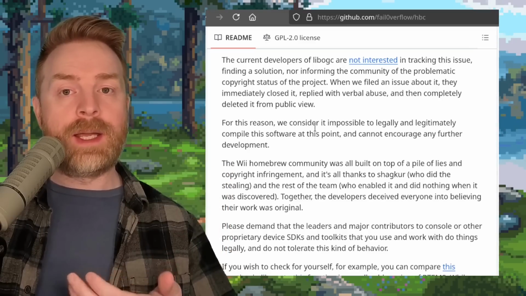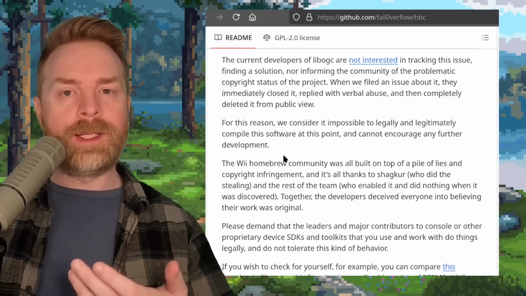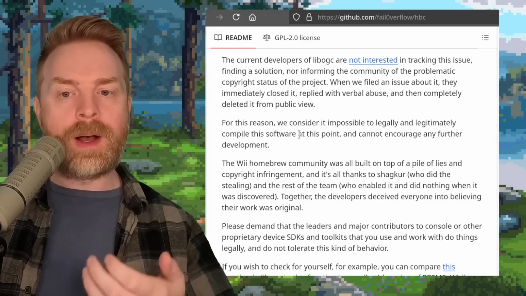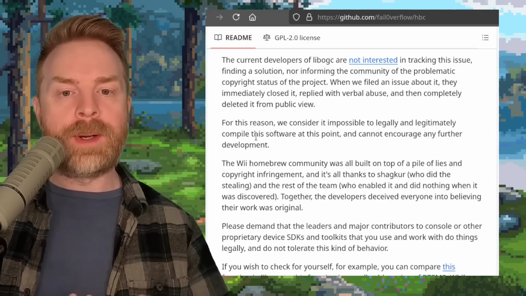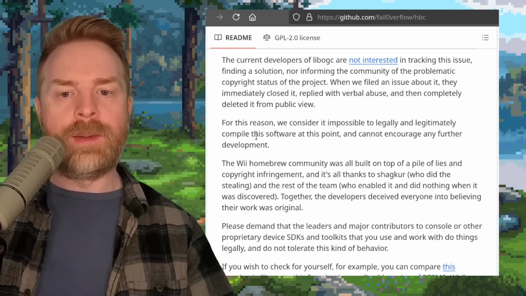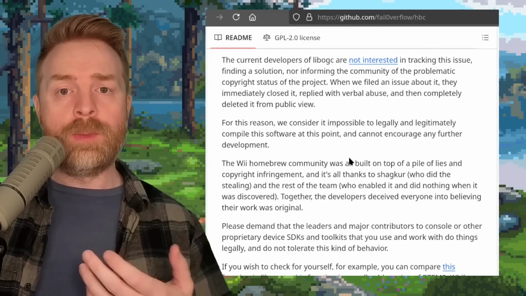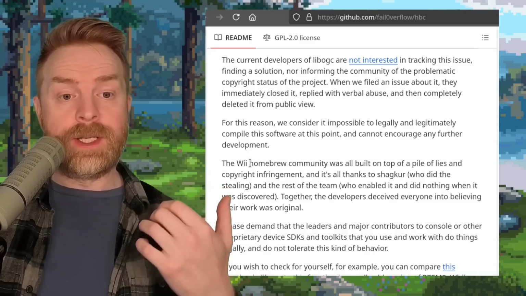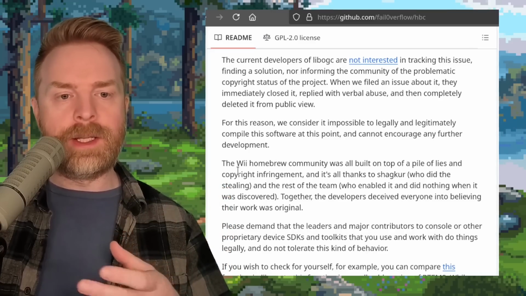And as for next steps, the Homebrew channel, as you can probably guess, have laid them out pretty clearly. For this reason, we consider it impossible to legally and legitimately compile this software at this point, and cannot encourage any further development. So we're going to have to wait and see if the Homebrew channel ever continues again, but based on this information and this next paragraph, it seems very unlikely.